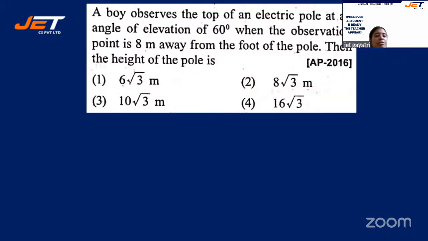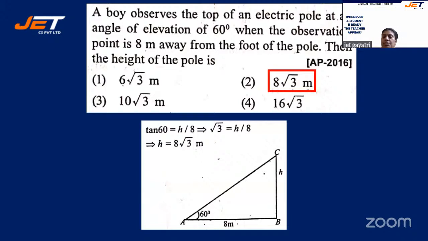A boy observes the top of an electric pole at an angle of elevation of 60 degree when the observation point is 8 meter away from the foot of the pole. Then the height of the pole is dash. All right. See the question. A boy is observing the electric pole, and where is he observing? The top, and the elevation is 60 degree. When the observation point is 8 meter away from the foot of the pole, you are supposed to find out the height of the pole. You can see it's so clear.